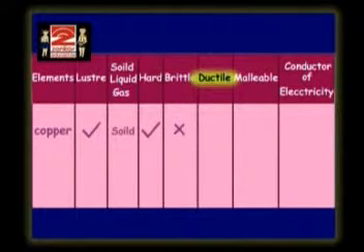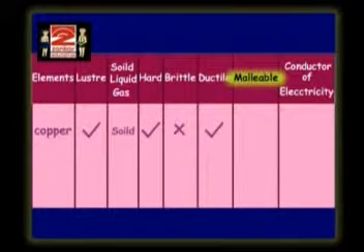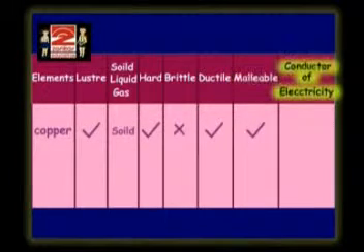Is it ductile? That means wires can be drawn from it? Yes. Is it malleable? That means a sheet can be made out of it? Yes. And whether it is a conductor of electricity? Yes. Electricity easily passes through copper wires.